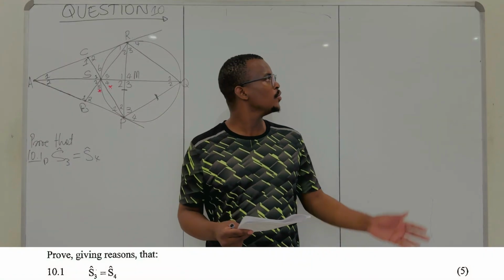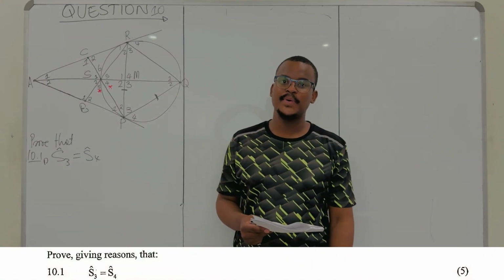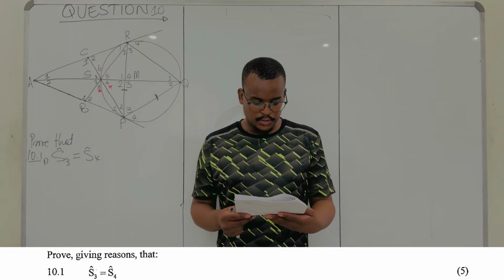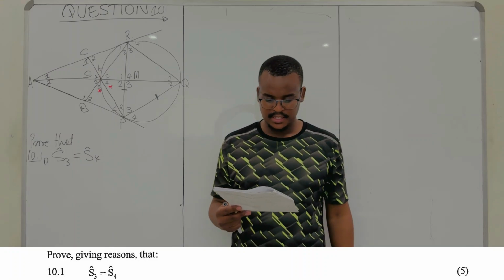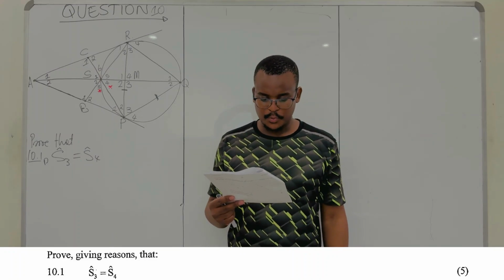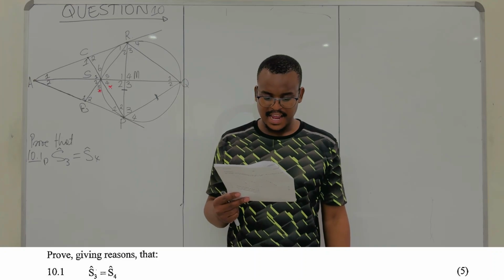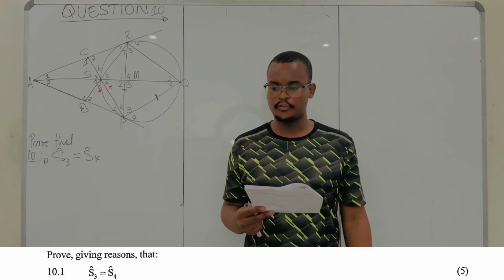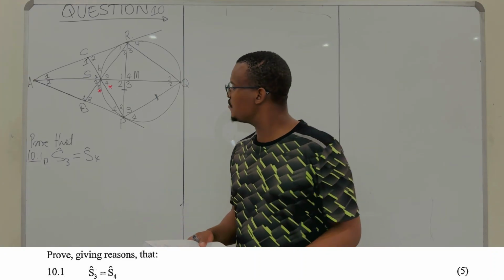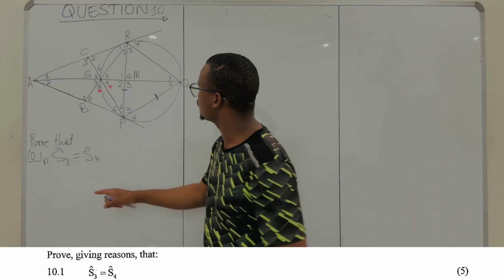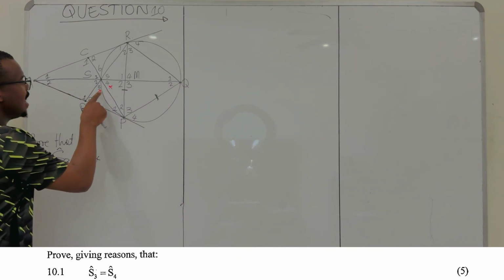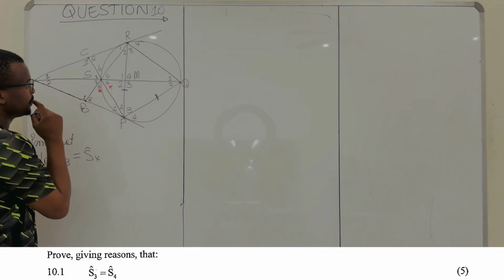Okay, so now that we are done with recapping cyclic quadrilaterals, let's do the questions. So the 10.1, they're saying prove, giving reason, that S3 is equal to S4. So they want us to prove, giving reason, that S3 is equal to S4. We said S3 is this one here and S4 is this one over here. Okay.